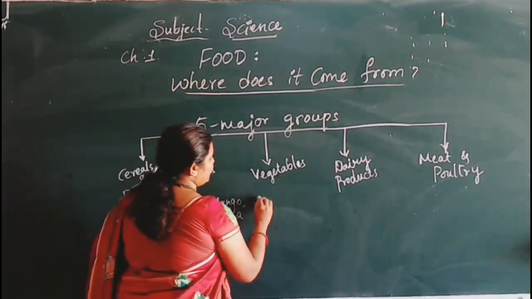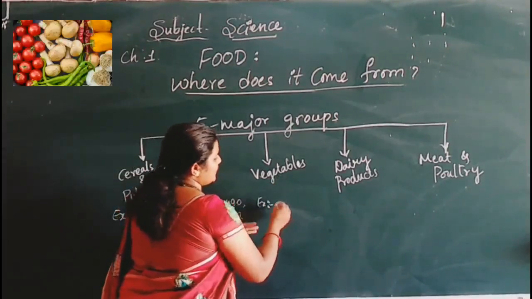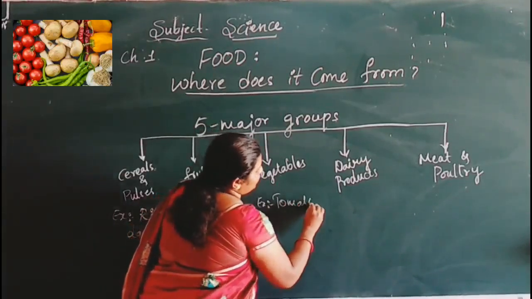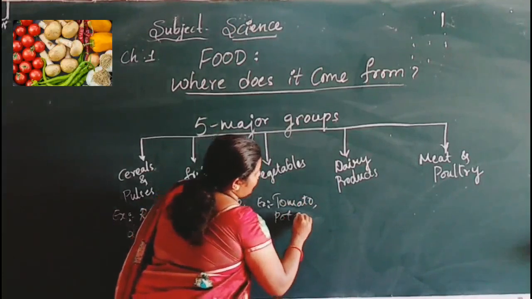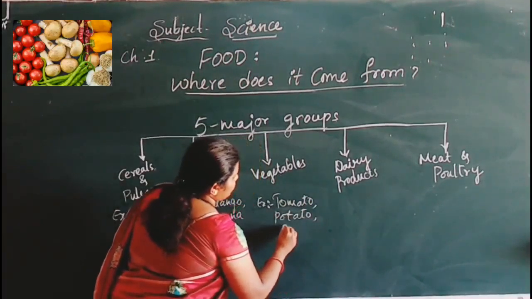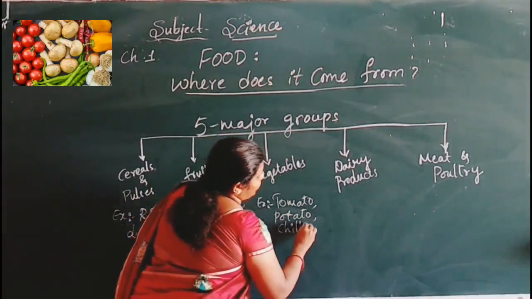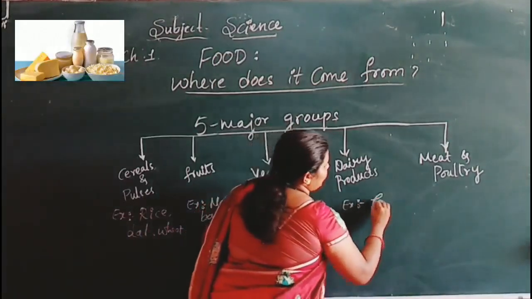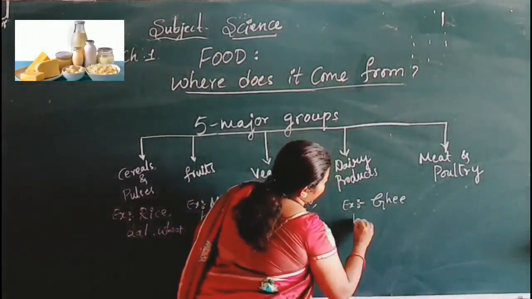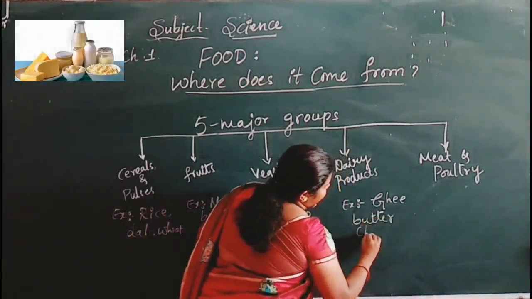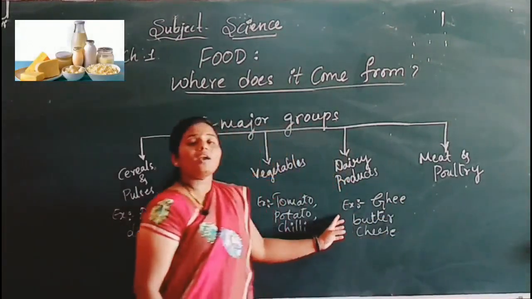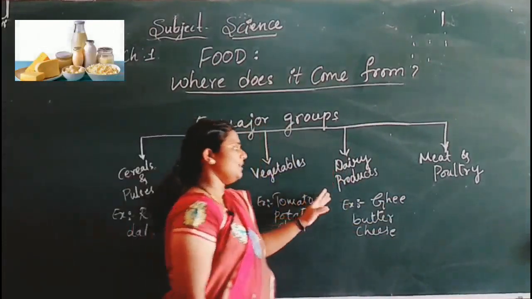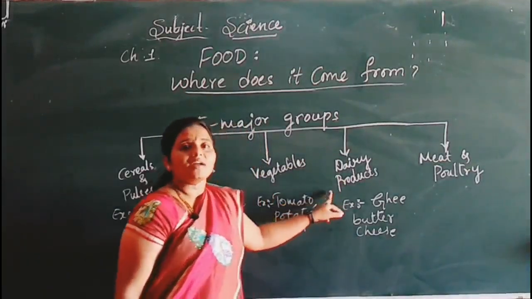Then in the vegetables, all the vegetables can be included under the vegetable group. That is tomato, isn't it? Potato, then chili, etc. Then under dairy products, you can take ghee, butter, cheese. These are all coming from milk, so they can be called dairy products. Milk and milk products can be called dairy products here.